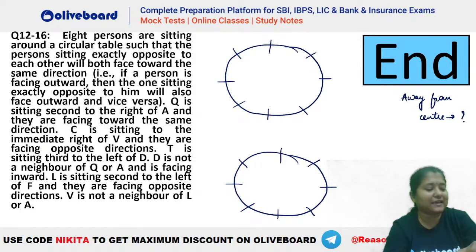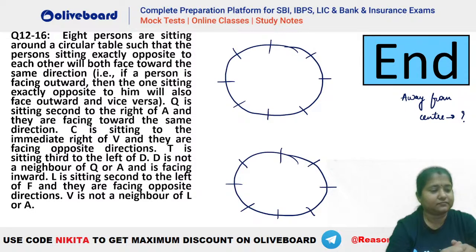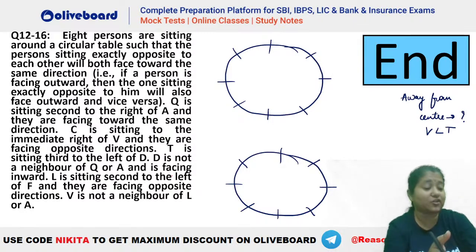Okay, V, L and T. Okay. Anybody else? So Naveen says it should be V, L and T. Chalo. Okay, Naveen, take care. We'll try. We'll see whether V and T is the right answer or not.